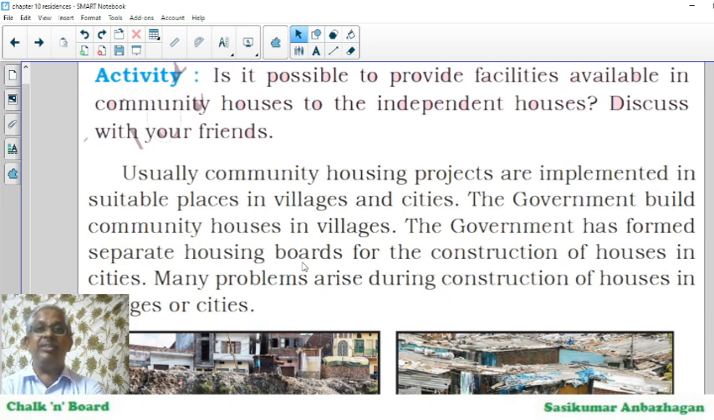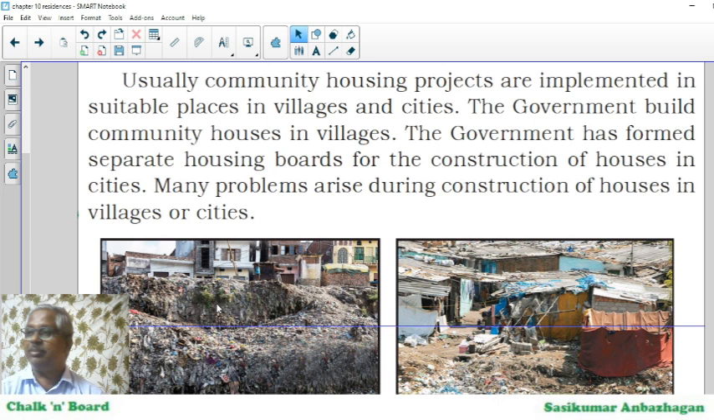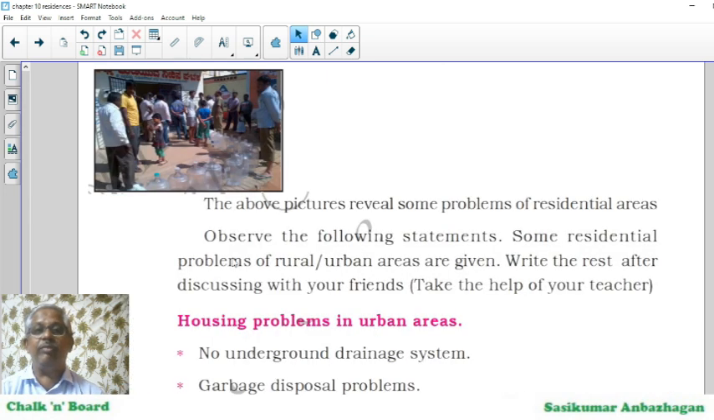We have BDA, Bangalore Development Authority. Similarly, we have MUDA, Mysore Urban Development Authority, let me say. Many problems arise during construction of houses in villages or cities. Then I will go further.